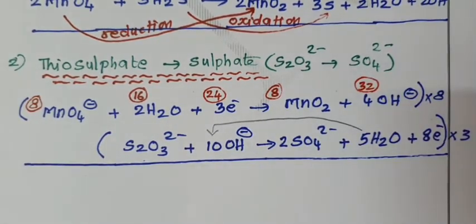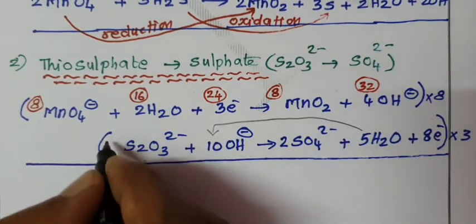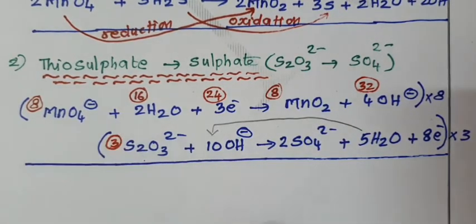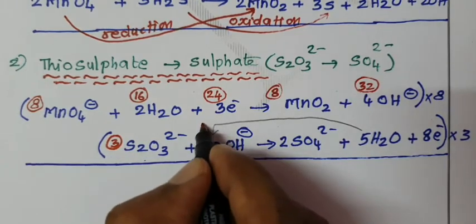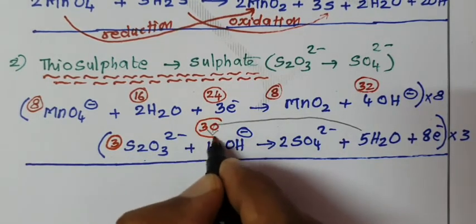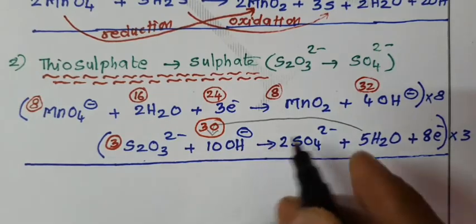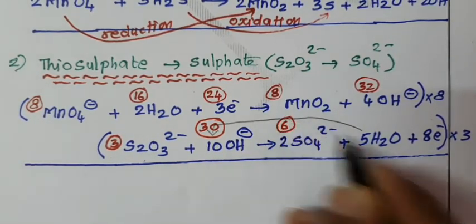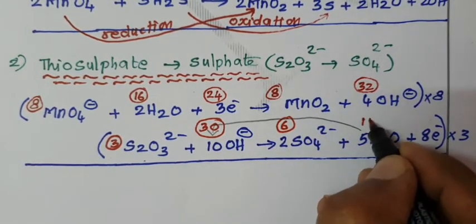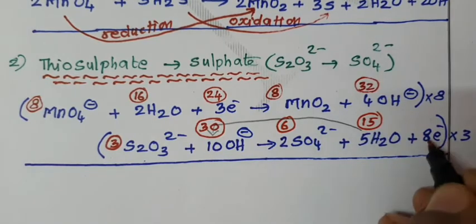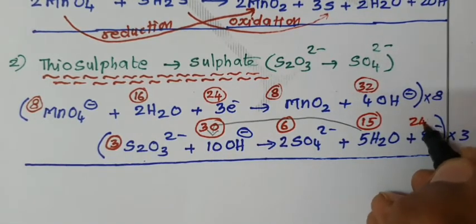Come to the second equation. 3 into 1 equal to 3. 3 into 10 are 30 OH minus ions. 3 into 2 are 6. 3 into 5 are 15. And 3 into 8 are 24 electrons.